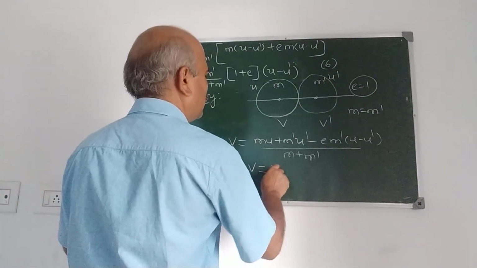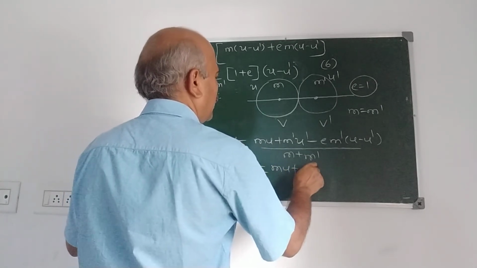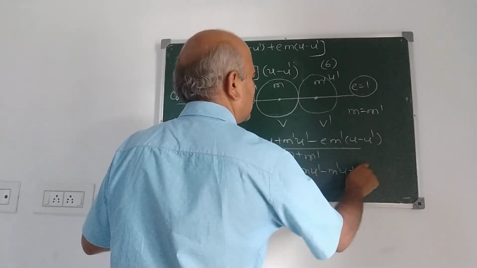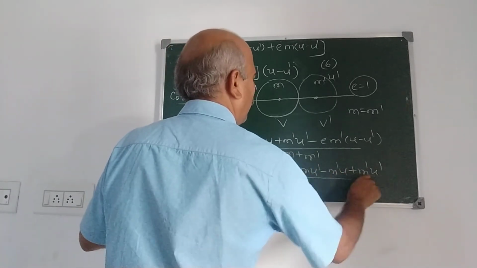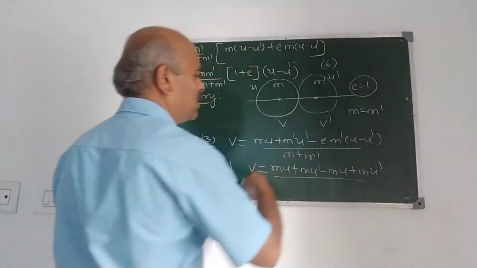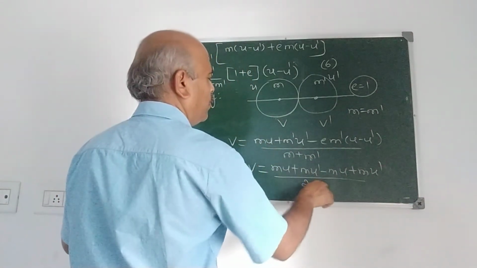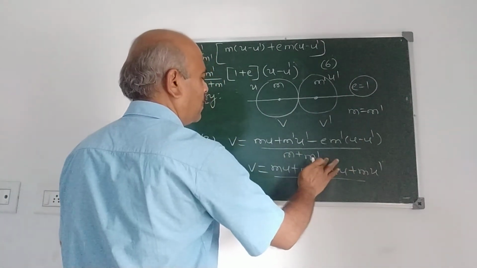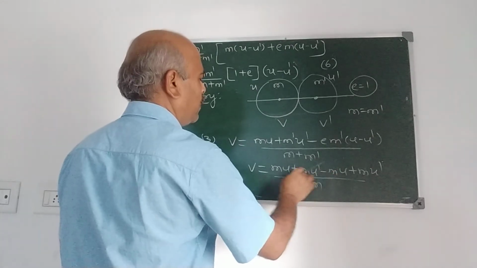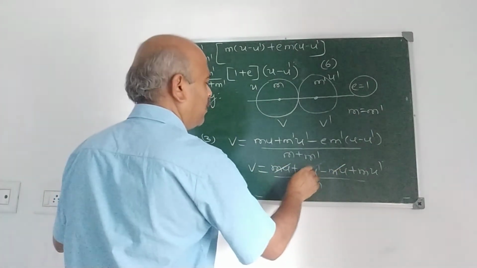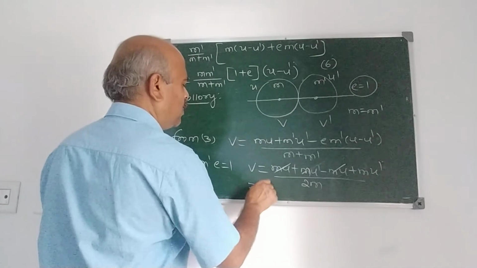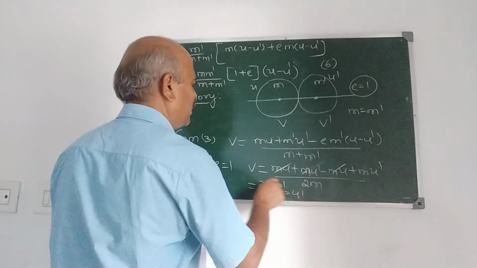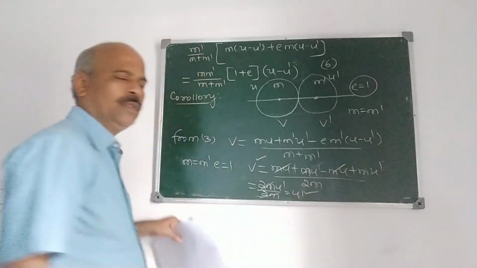What do you get? v is equal to mu plus mu dash minus mu plus mu dash, upon 2m. Minus mu cancels. We get 2mu dash upon 2m. So we get u dash. So v is equal to u dash.